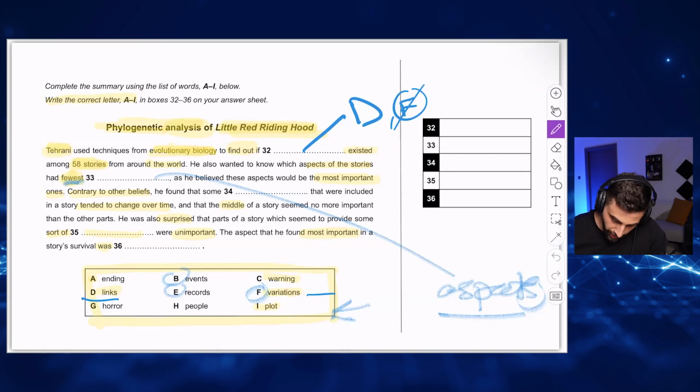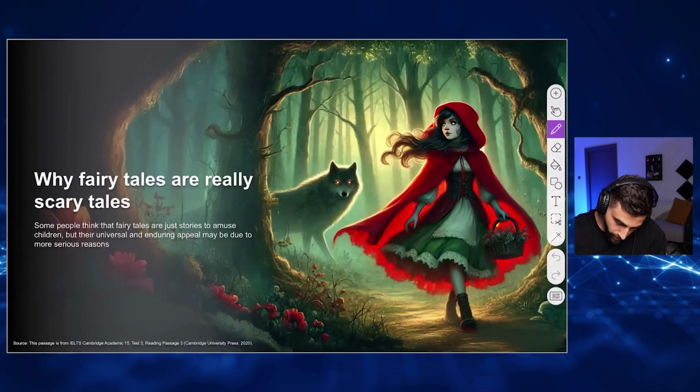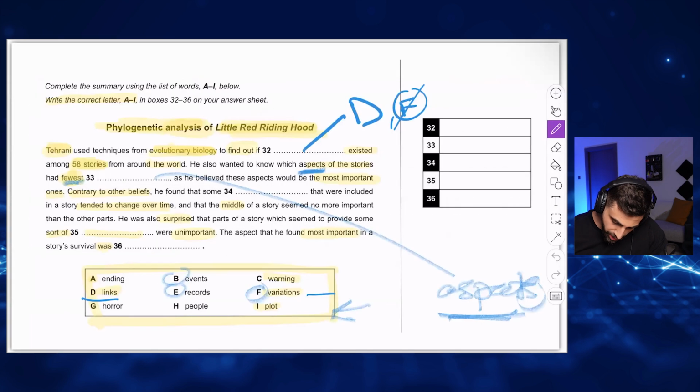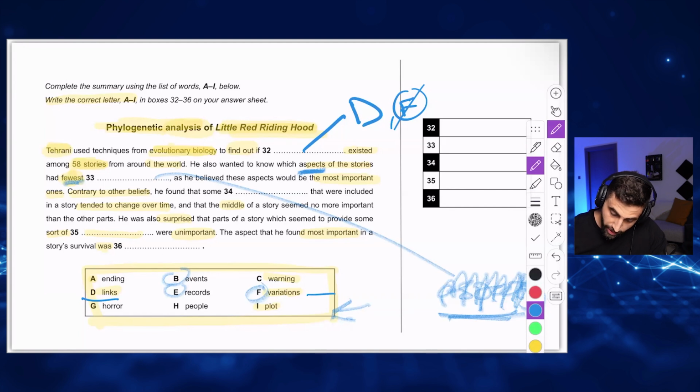By the way, the word aspects is already mentioned here. So technically, the word aspect is not the answer. Which aspects of the story had the fewest? Alter least means change the least. So which aspects of the story had the fewest changes? Technically, the answer is changes or alterations. In other words, variations. F. So F, this is D, this is F. This means for 32, it's technically not F. See how it's done?